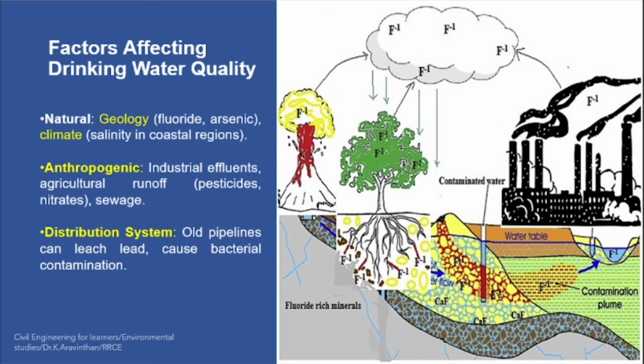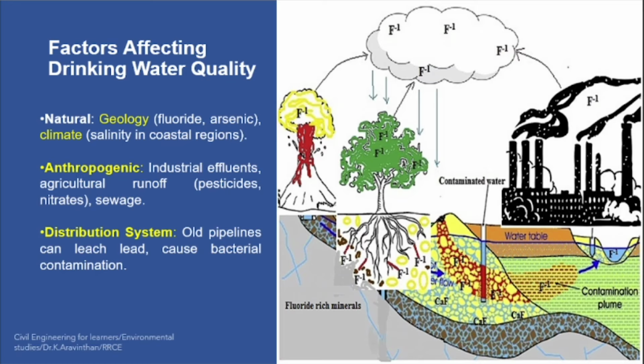This will go into groundwater. We will be consuming that groundwater. Have you heard about acid rain? Acid rain is what? More sulfur is concentrated in a cloud. It will fall as sulfur rain. So don't think that cloud is always pure. If you pollute the air, that cloud will also get contaminated.